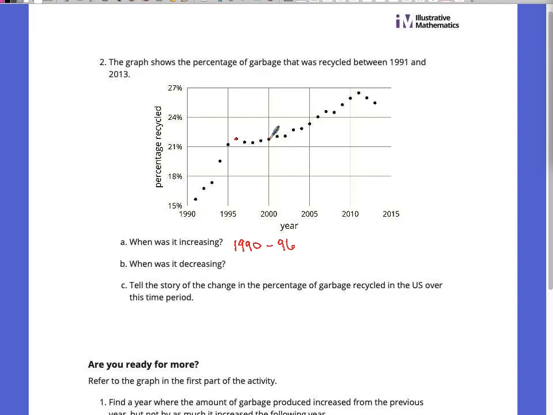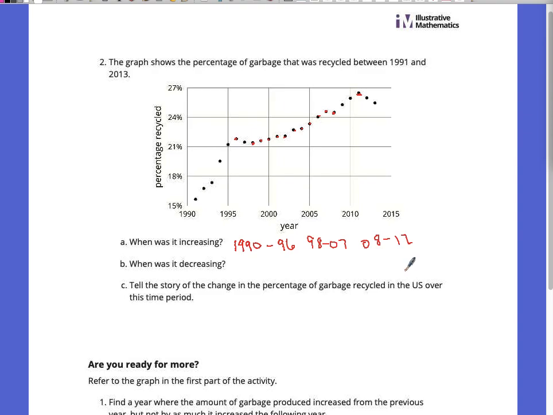But then in 2000, or we could even say from here because it's starting to go up here. Okay, as long as it's moving in an upward direction. So I would say from 98 to 07, it's increasing. And then from 08 to 12, it's increasing.